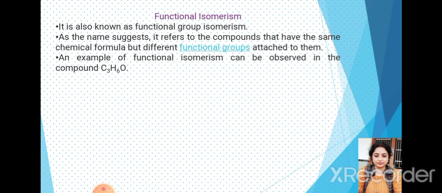As the functional group largely determines the properties of a compound, such isomers differ in their physical and chemical properties. As the name suggests, it refers to compounds that have the same chemical formula but different functional groups attached to them.